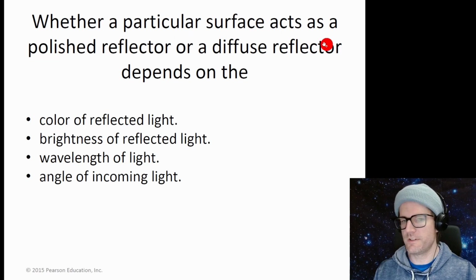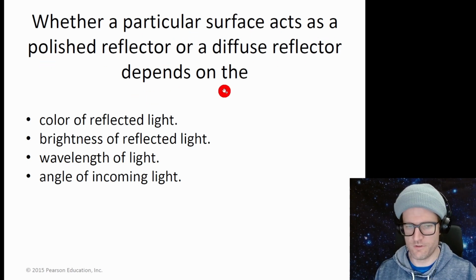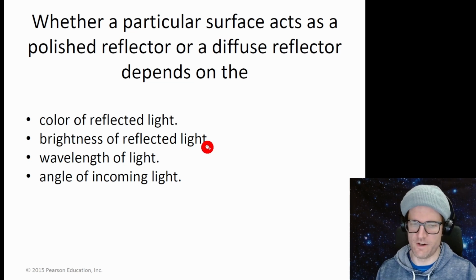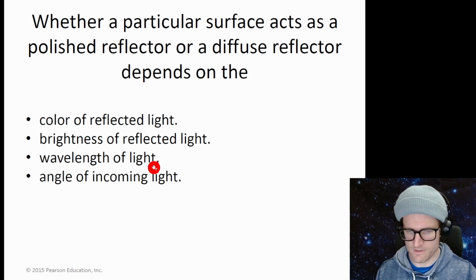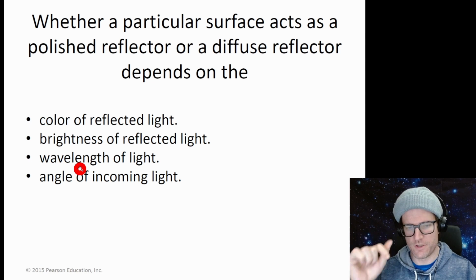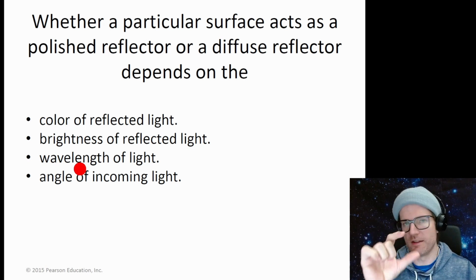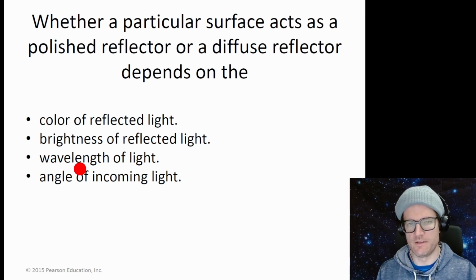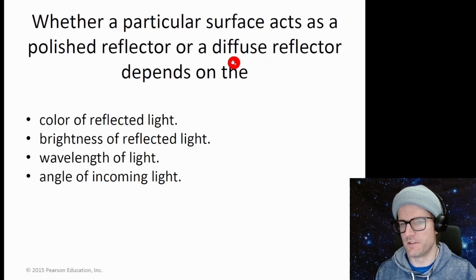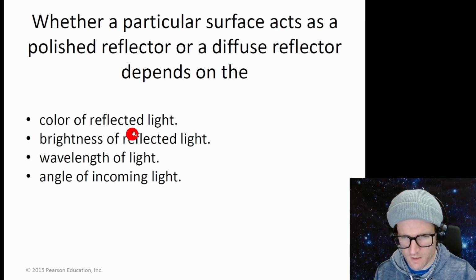Whether a particular surface acts as a polished reflector or a diffuse reflector depends on the color of the reflected light. Maybe, but probably not. Brightness of the reflected light, that doesn't sound right. Wavelength, that sounds like the best one. Angle, probably not. So wavelength, because the imperfection size determines if it's diffuse or polished, which is why the color is definitely related to wavelength, but I think wavelength is a better answer.